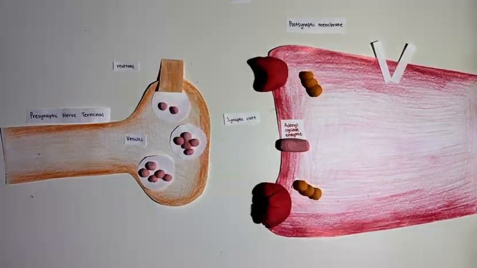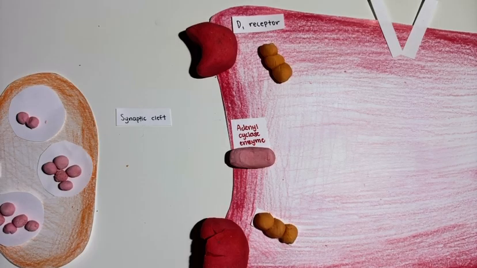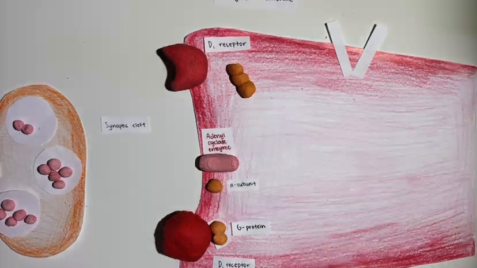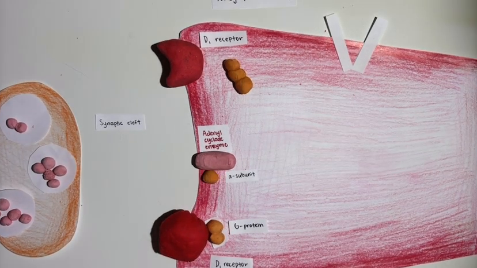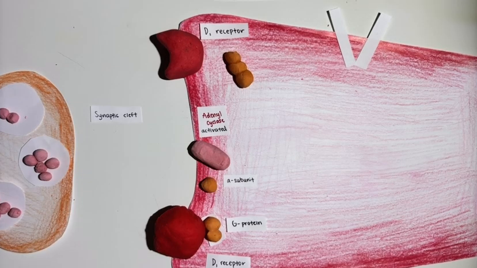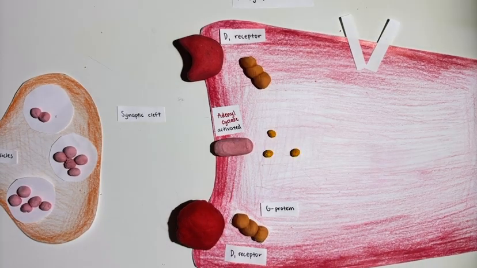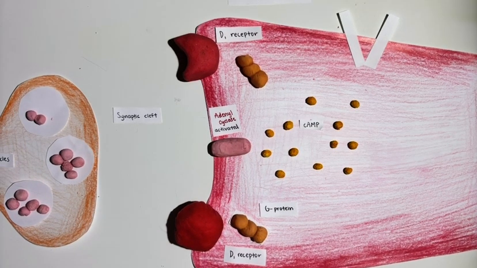When activated, the D1 receptor turns on a nearby G protein. The G protein splits, and the alpha subunit carries the signal deeper inside the cell. The alpha subunit activates an enzyme called adenyl cyclase, which produces the second messenger, cAMP. D1 receptors stimulate the adenyl cyclase, so this receptor basically controls cAMP levels.